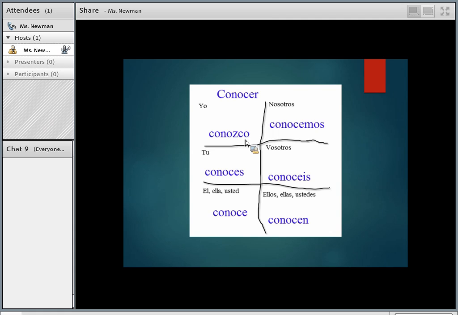Then we have conocer. Notice the spelling change in that yo form as well. Conozco. And we do that because we want to keep it sounding like conocer. We want that soft C sound, right? So they do a spelling change here to keep that soft sound. Conozco, conoces, conoce, conocemos, conocéis, conocen.